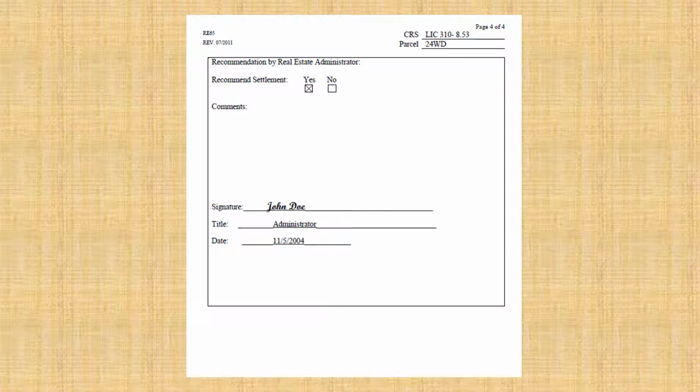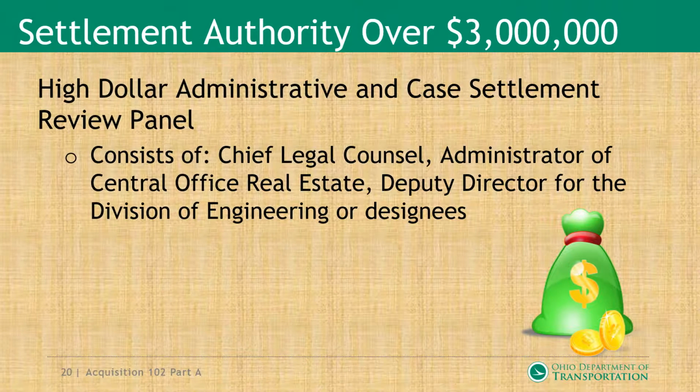And of course, the signature page, the recommendation of the Central Office Real Estate Administrator. In this case, yes, he's recommending it with a signature, and sometimes the answer is no, he's not recommending.